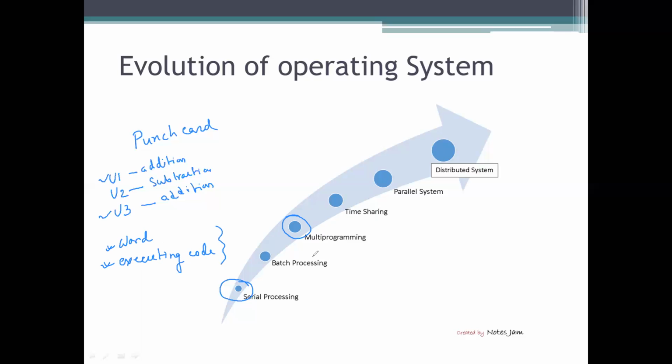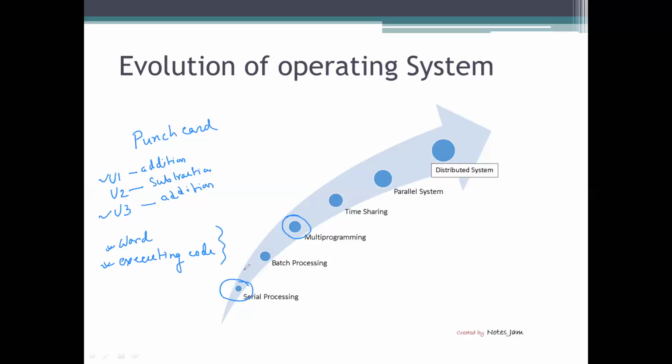So a multi-programming operating system basically helps you to perform multiple jobs at the same time. Clear? And it is quite efficient. If you can execute multiple jobs at the same time, and memory utilization is efficient, the CPU is never idle.